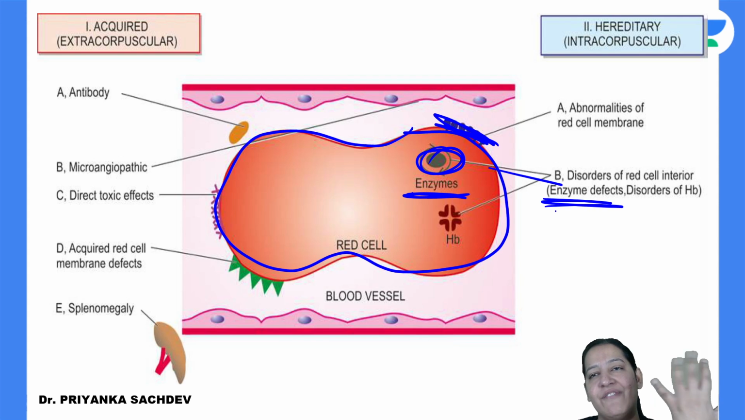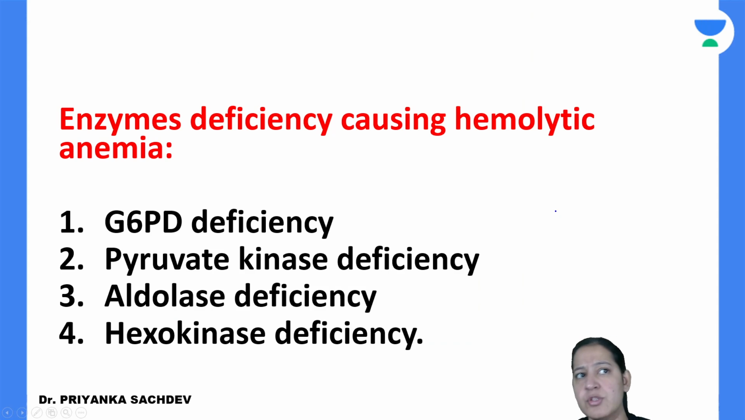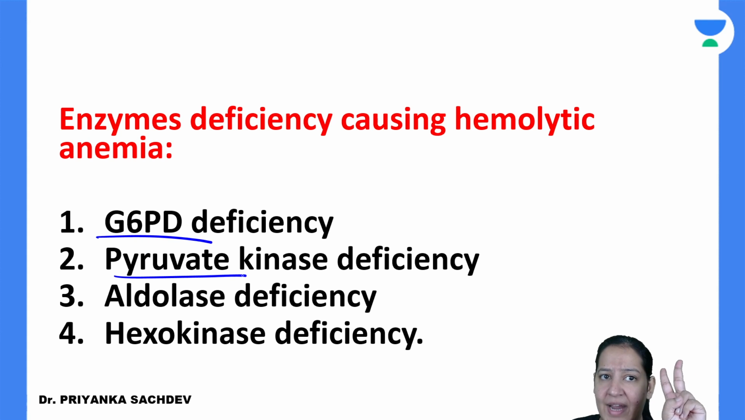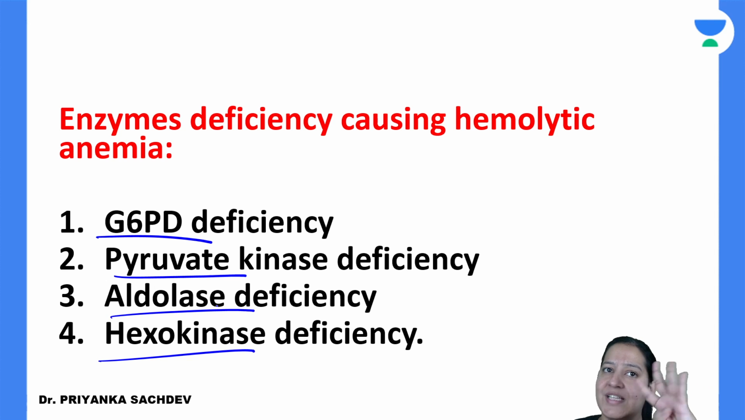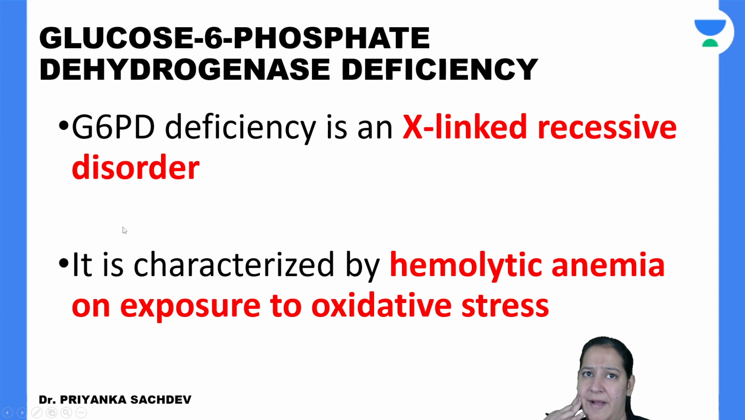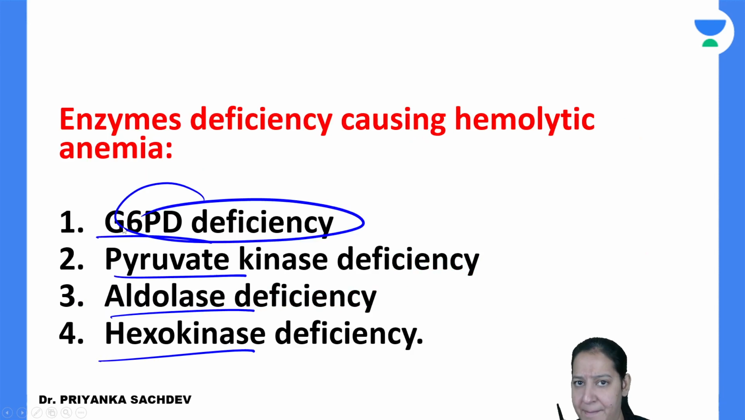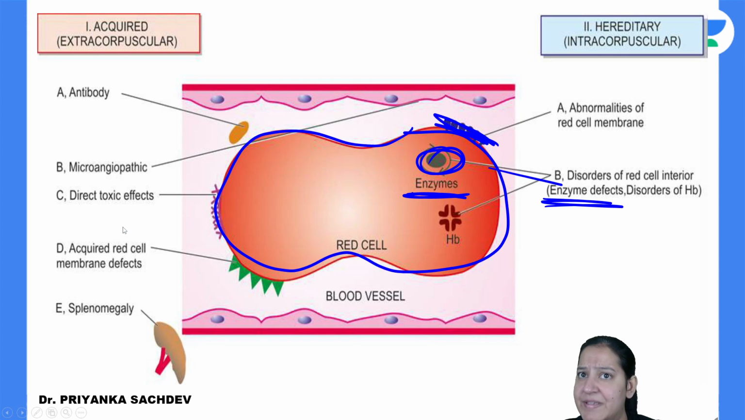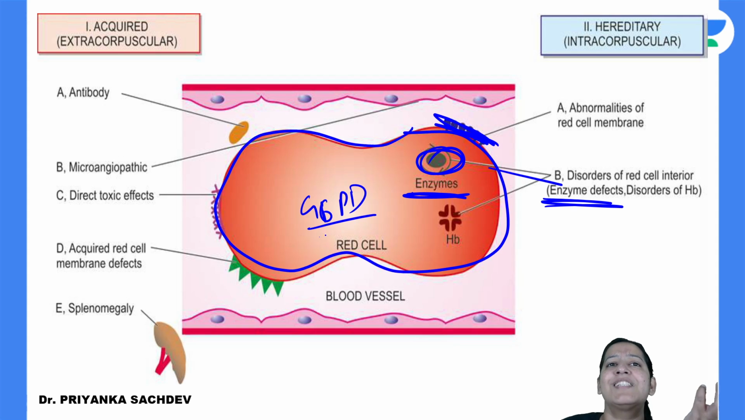Most common enzyme which is deficient is G6PD. So there are four types of enzyme deficiencies: G6PD, pyruvate kinase, aldolase deficiency, and hexokinase. This is in sequence only. Most common deficiency is G6PD deficiency. So what happens with G6PD deficiency? G6PD is present inside our blood, inside our RBCs. Why is this G6PD essential?